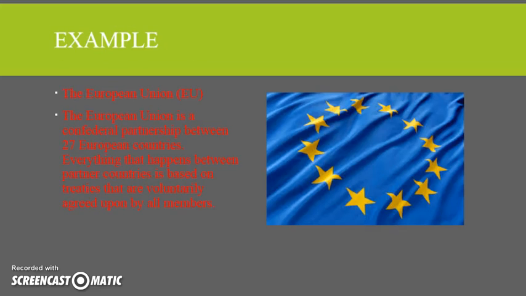The European Union is another example of this confederation. The European Union, we have all these countries across Europe, 27 of them, and they, through treaties, have decided to voluntarily agree to be members, and the EU itself doesn't have a lot of power. It's just coming together to make trade easier, to make it easier for people to move from one nation to another. But it is an example of that confederal system.